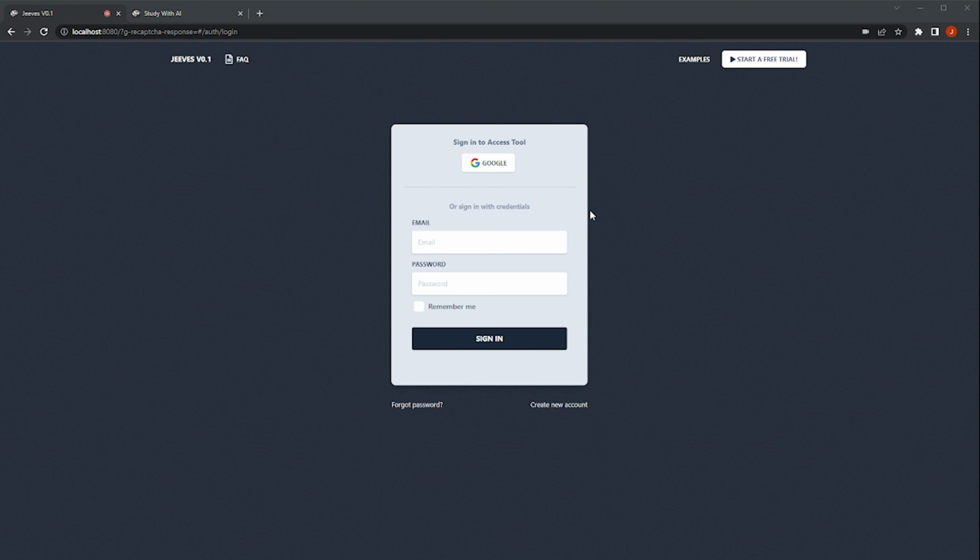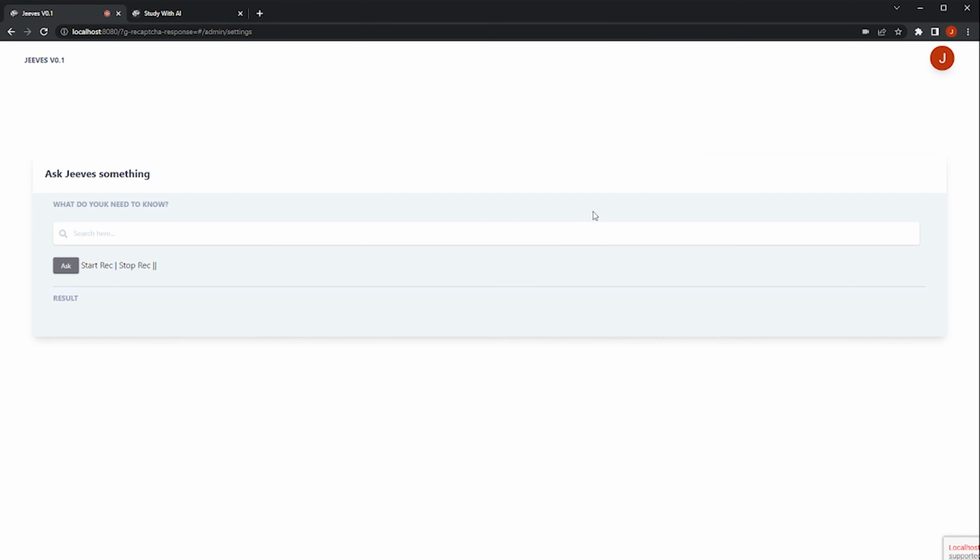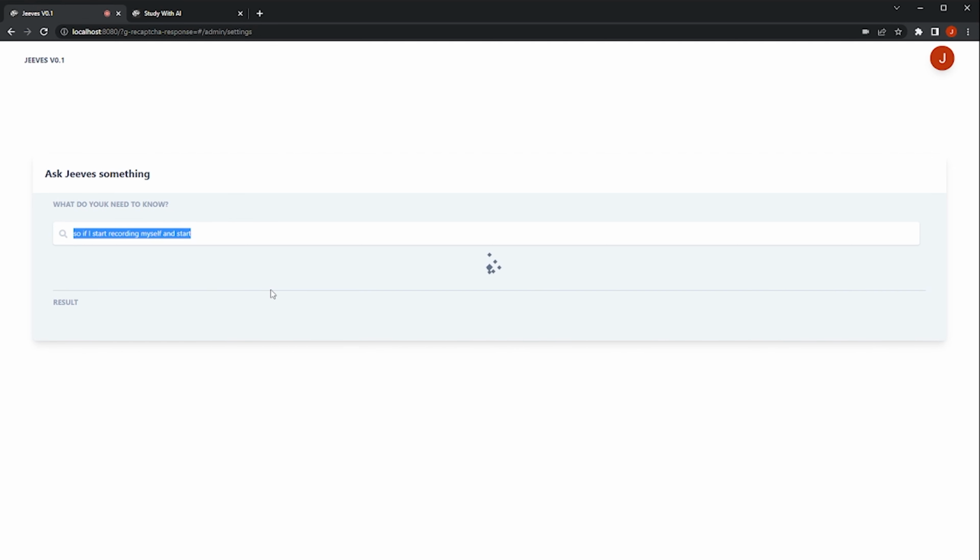These are the hooks that are coming in for the app itself. But you'll see, this is the cool part, and this is what I wanted to show off. We have all the voice recognition ready, so if I start recording myself and start talking, I'll be able to get exactly what I was saying back out, and I can process this later.